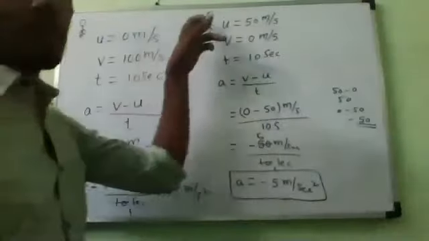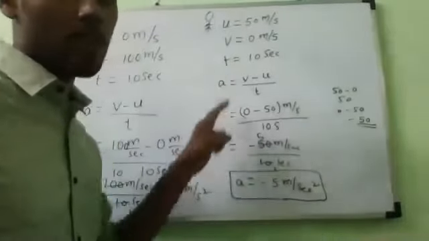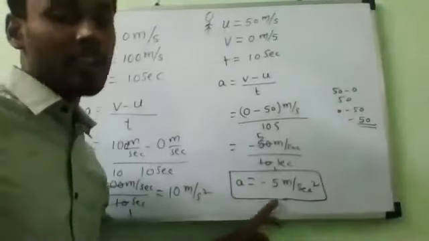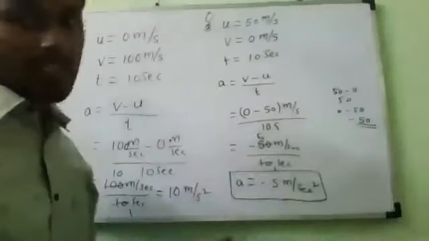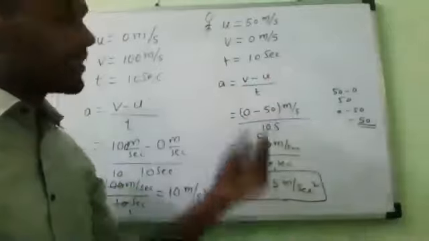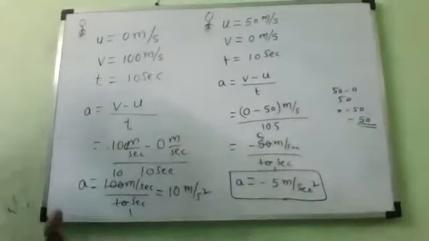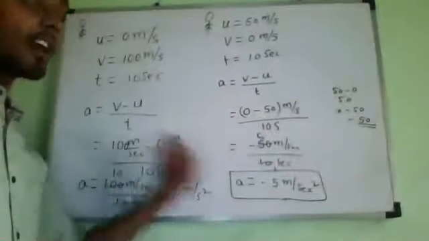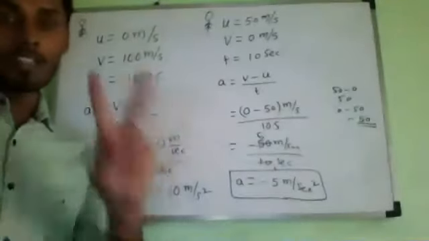When the body has some initial velocity and comes to rest, the acceleration is negative. When the body starts moving from rest, the acceleration is positive. Do you understand or not? Is it clear?